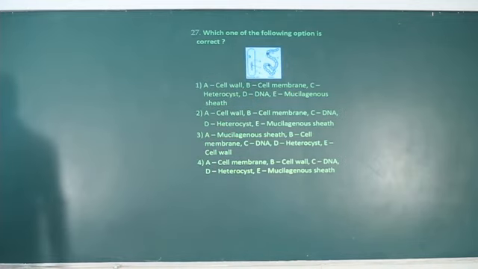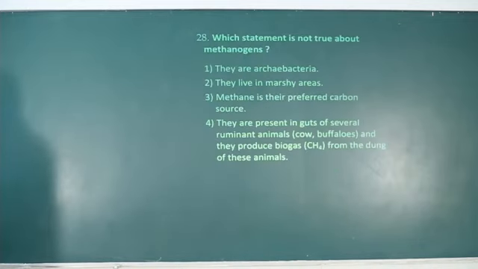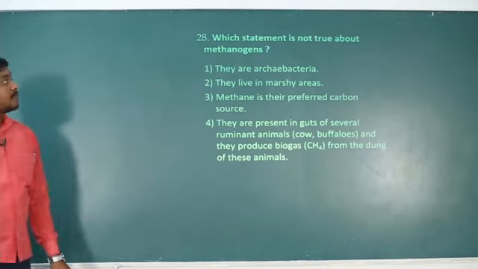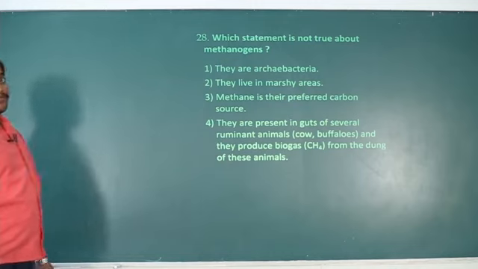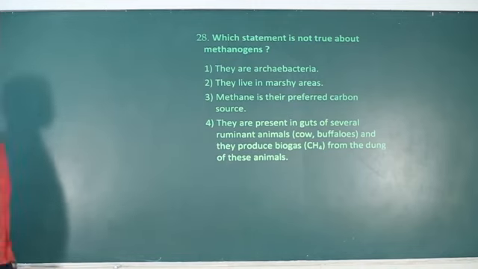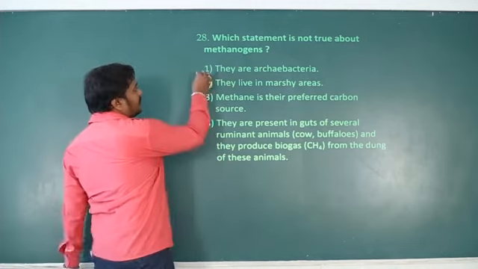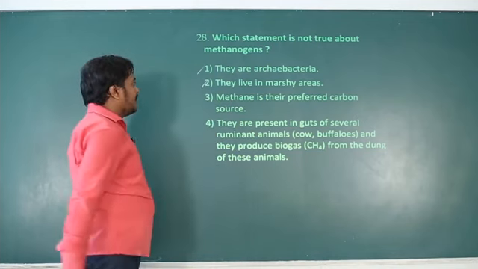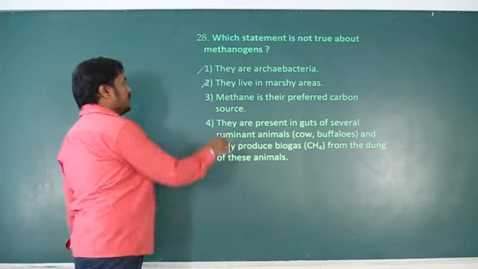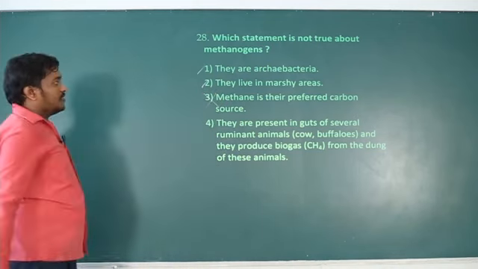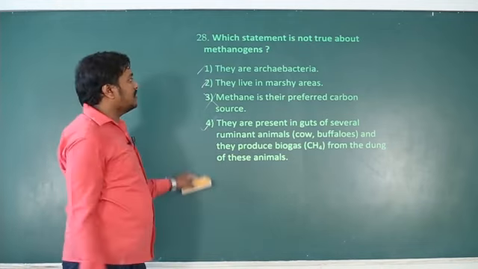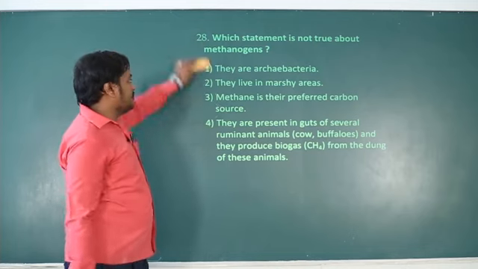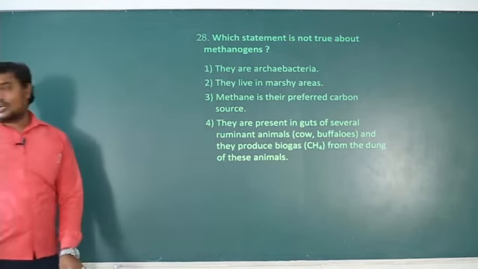Next question. Which statement is not true about methanogens? Remember, methanogens belong to archaebacteria. They live in marshy areas. That's right. Methane is their preferred carbon source? No. They are present in the guts of several ruminant animals. That's right. So methane is not the preferred carbon source, so that is not the right answer. Third is the correct option.